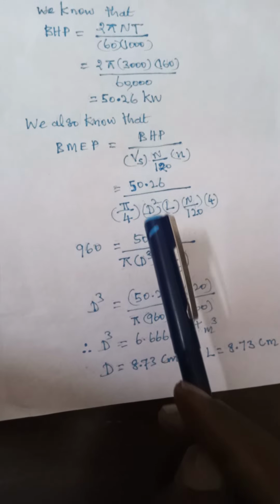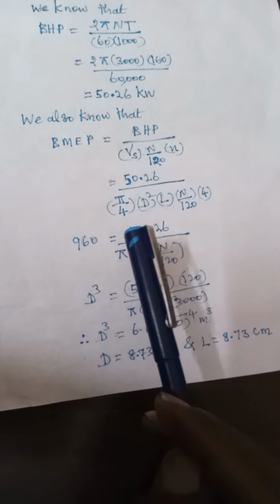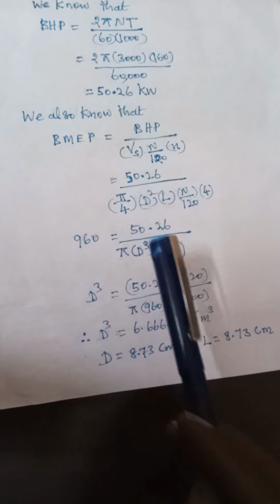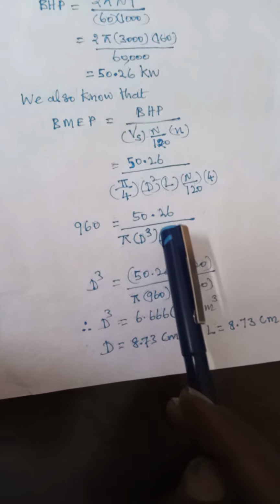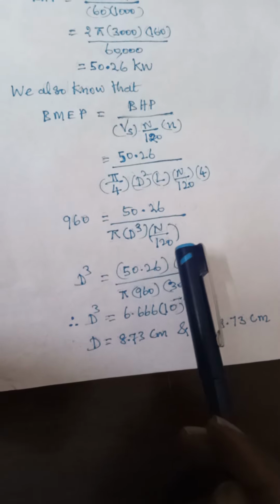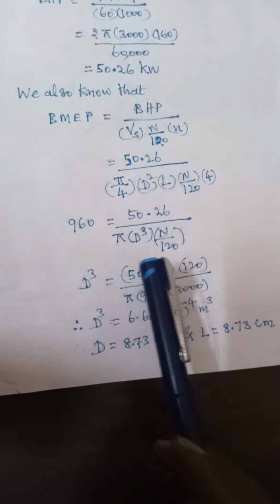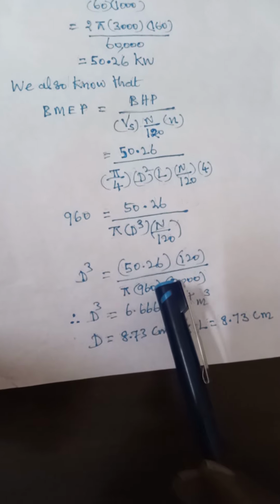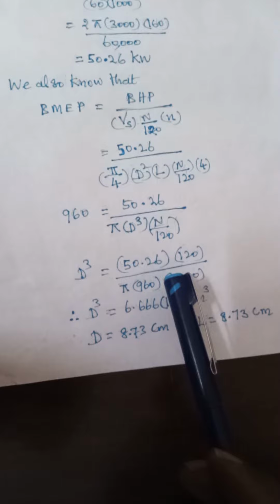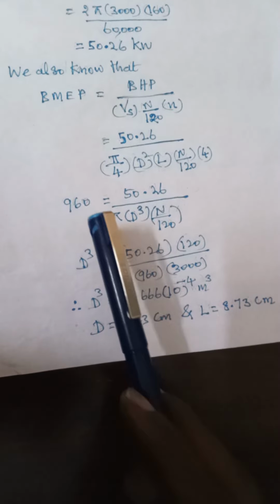Okay, so putting the value and eliminating 4, what you will get is 960 is equal to 50.26 into 120 divided by pi by 4 d cube into N. Okay, so cross multiplying we will get d cube is equal to 50.26 into 120 divided by 960.